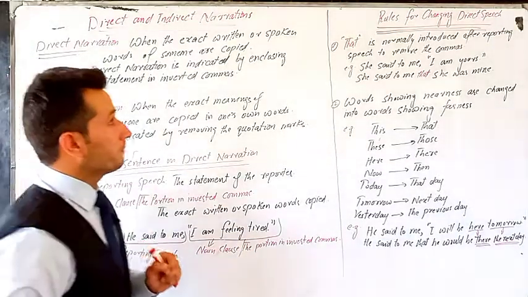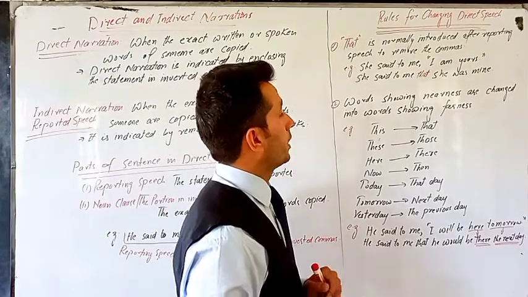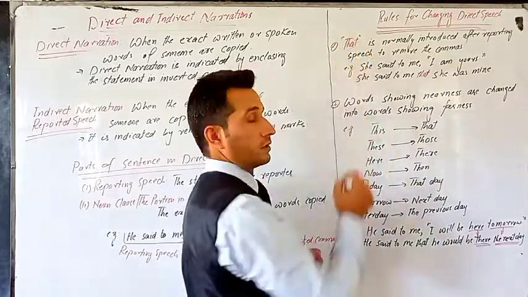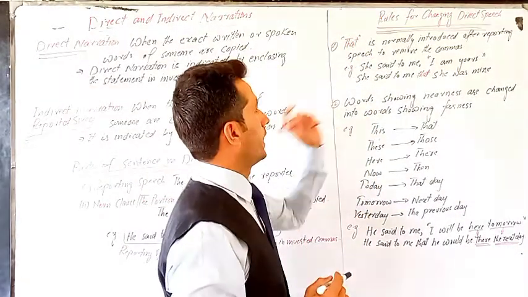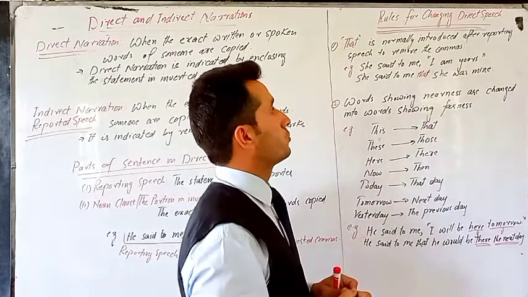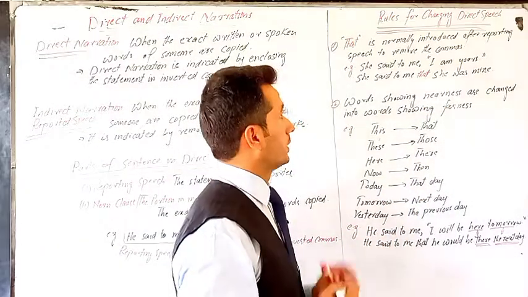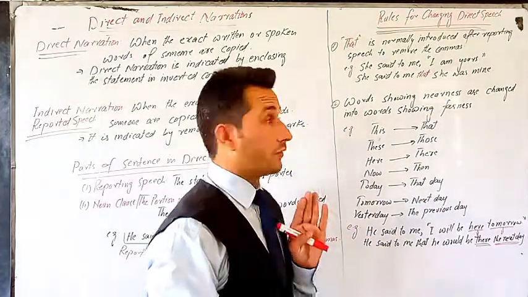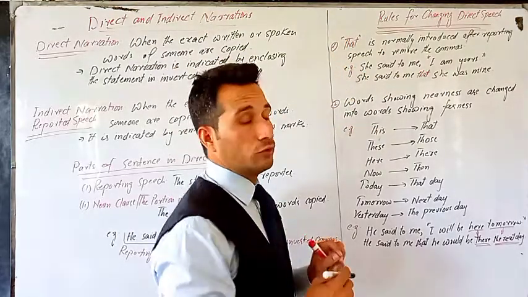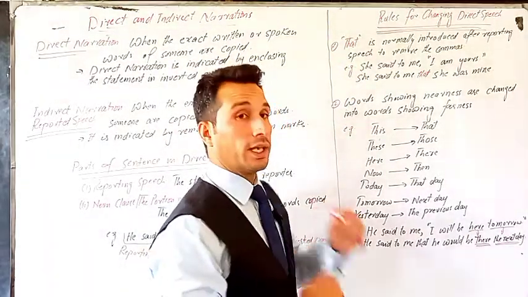Okay, now let's see, we have certain rules for changing a direct narration into indirect narration. So first, we introduce "that", normally after the reporting speech, to remove the commas. We normally, not necessarily, introduce "that" to remove the commas with the help of "that" in indirect narration.